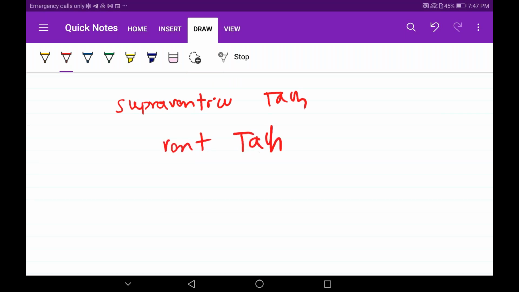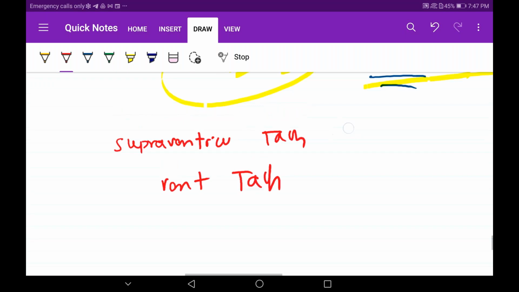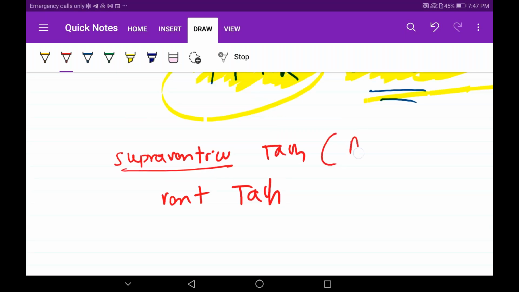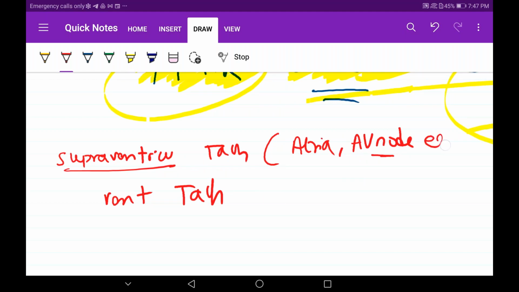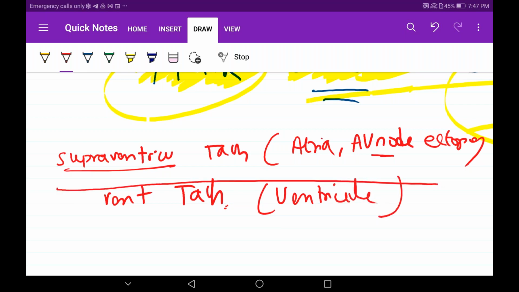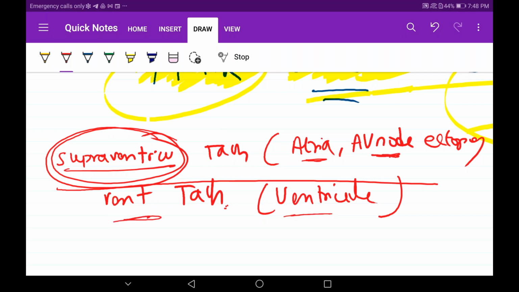Okay, what is the difference? It comes in paroxysmal only. Supraventricular means that the atria or the AV node system is starting to produce ectopic foci. But in ventricular tachycardias, ventricular muscle or bundle of His and all that is getting affected. So anything above the ventricles which is producing tachycardia is given the name supraventricular. Simple. It's anatomical. So in supraventricular tachycardia the responsible structures are the atria and AV node, but for ventricular tachycardias, only the ventricle is responsible.